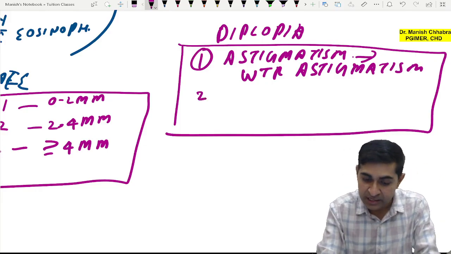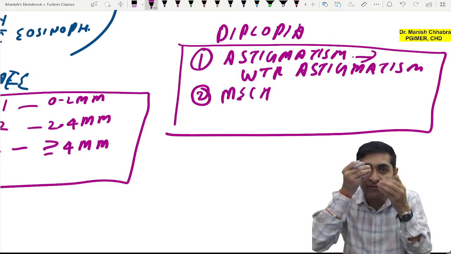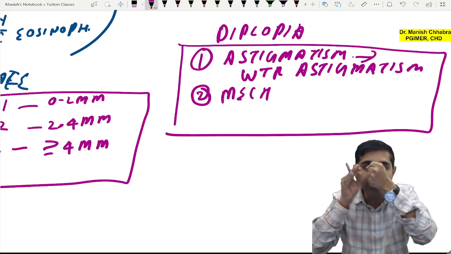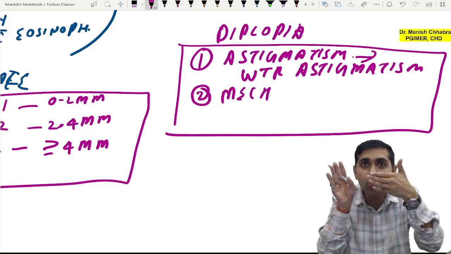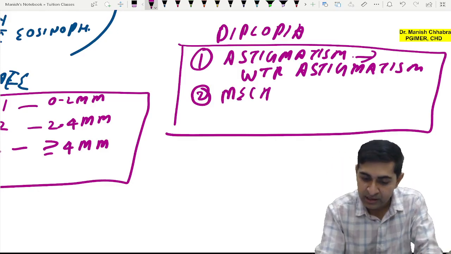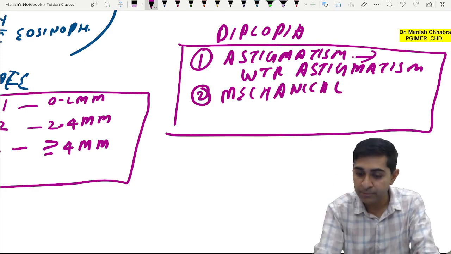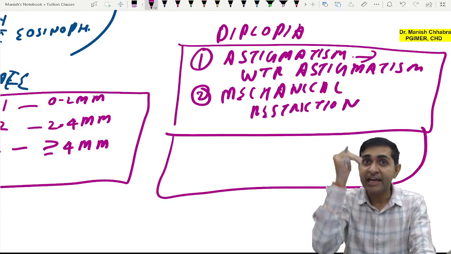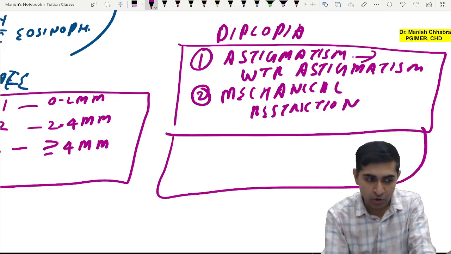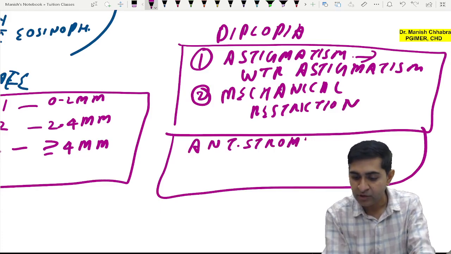Second cause of diplopia is mechanical restriction. If there is pterygium which is coming from the nasal side, it will hold the eyeball, and when you try to abduct the eye, this eye will not go out but this eye will go in. So there will be double vision. So mechanical restriction. These are the causes of diplopia. Another important point I want to tell you is pterygium has the ability to go deep into the cornea. So it can go in the anterior stroma.